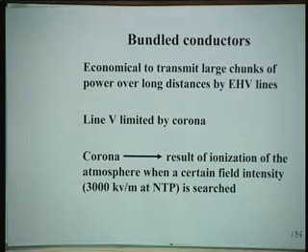It is economical to transmit large chunks of power over long distances by EHV line. This we are telling you from the very beginning. That is why there is a need of transformer, because generation is always at a lower voltage, up to 25 kV. You can't go beyond. Why? There are cooling problems, there are insulation problems, safety problems, but the transmission is always cheaper, convenient, economical on EHV or UHV lines.